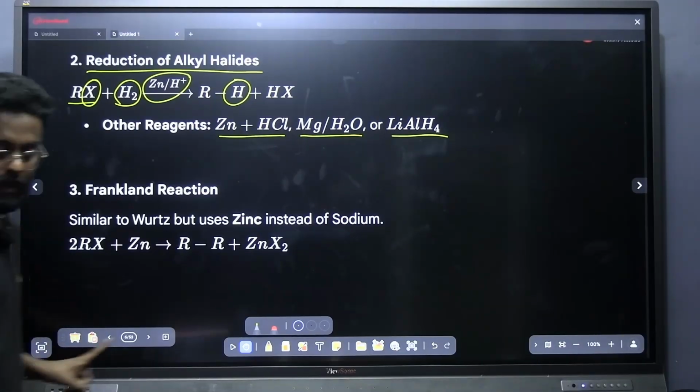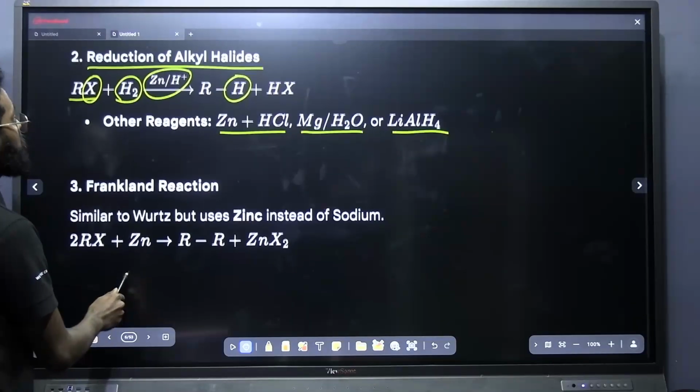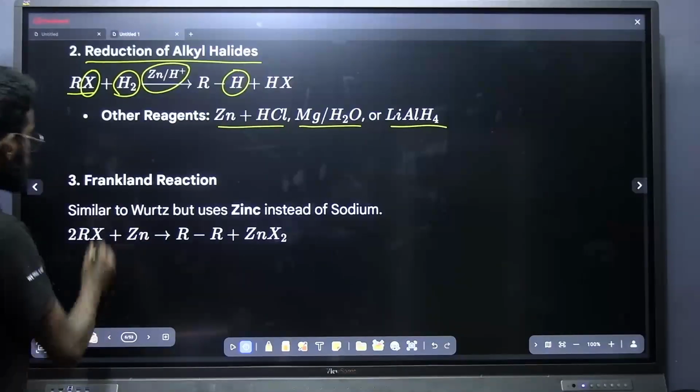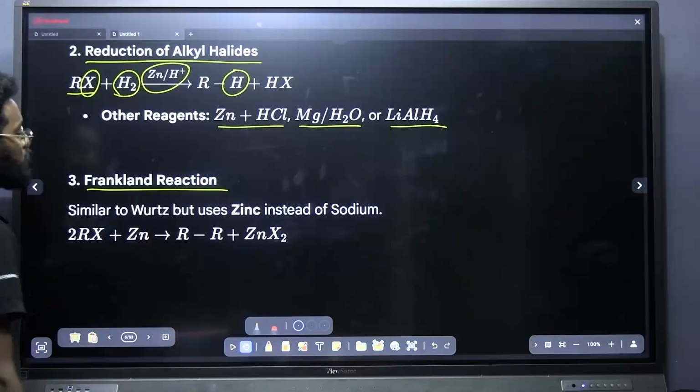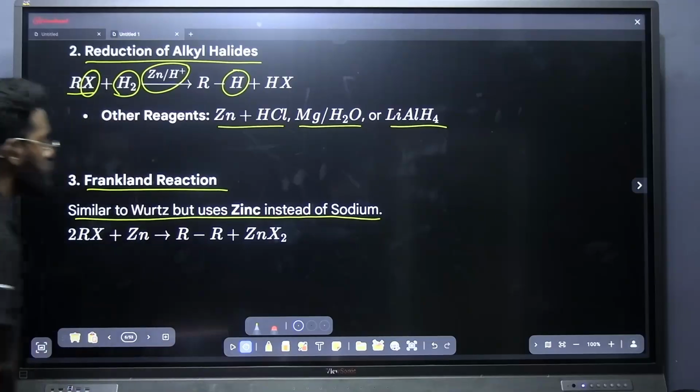Remove the halogen and add the hydrogen. That is what reduction of alkyl halide is. Now look at another one, the Franklin reaction. If you observe, it is very similar to the Wurtz reaction. It's very similar to the Wurtz reaction.